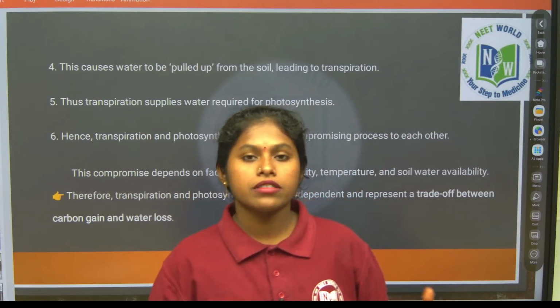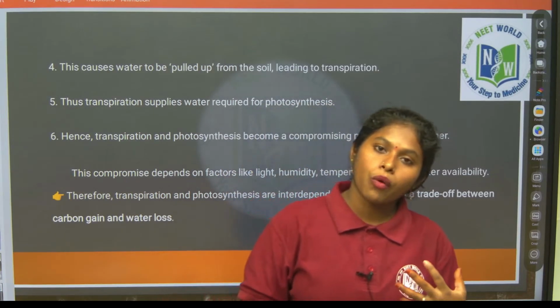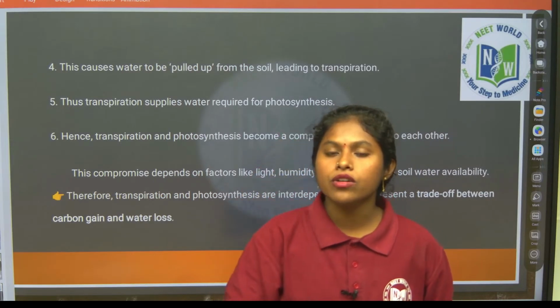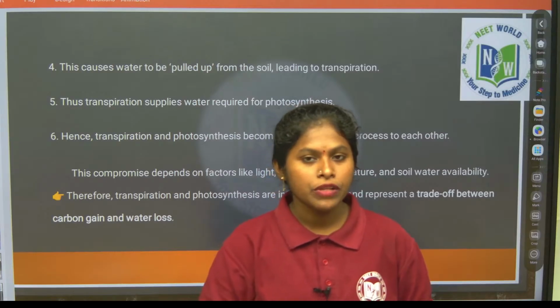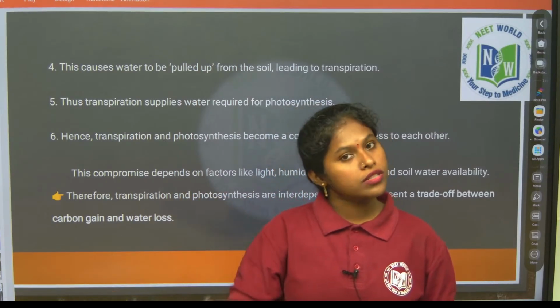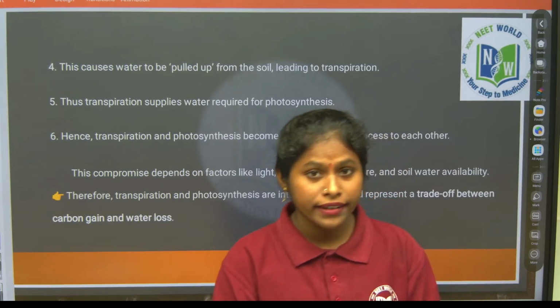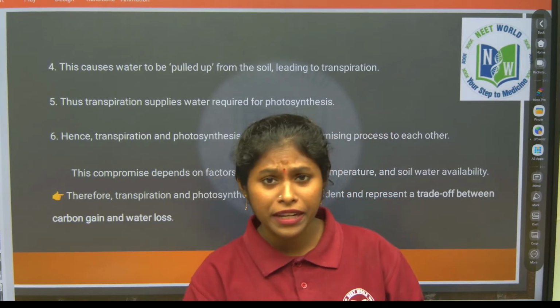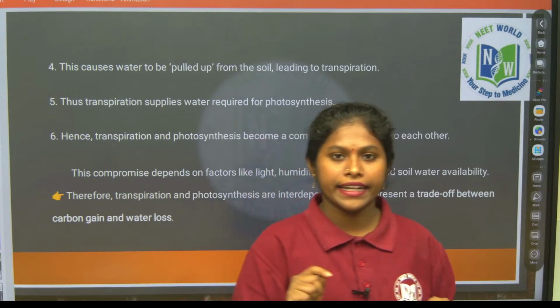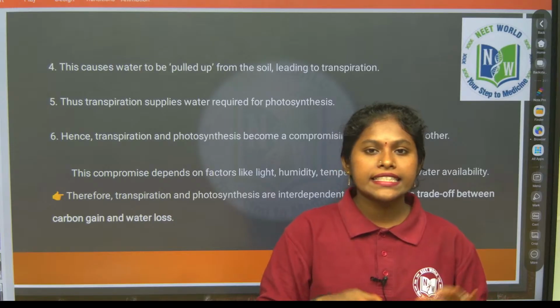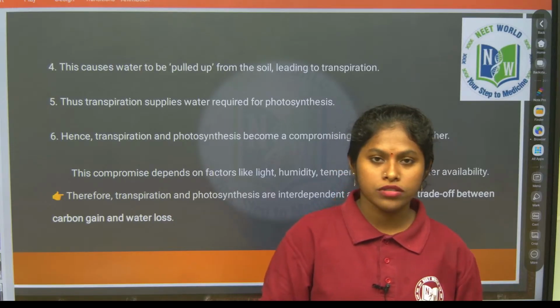Further, if excessive water is lost and the stomata are closed, there is a decrease in the carbon dioxide level. So there is no point of photosynthesis there, right? So the plants open the stomata, which causes transpiration and also carbon intake. So there will be a regulation. That is the compromising process with each other.